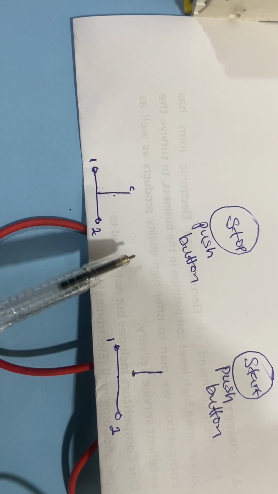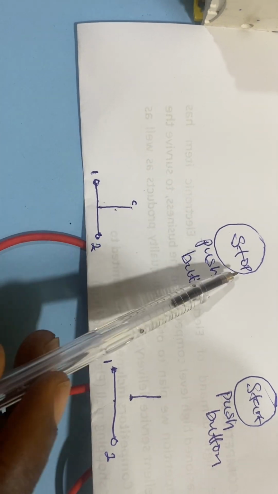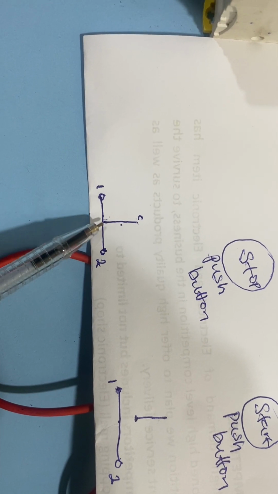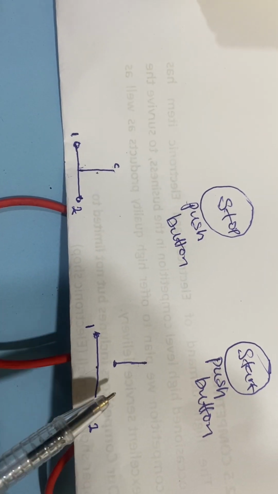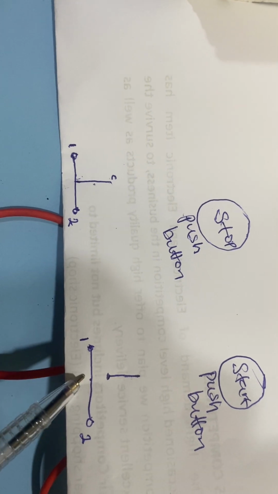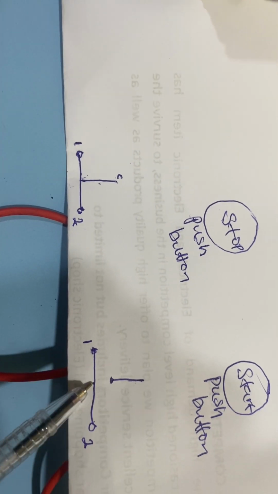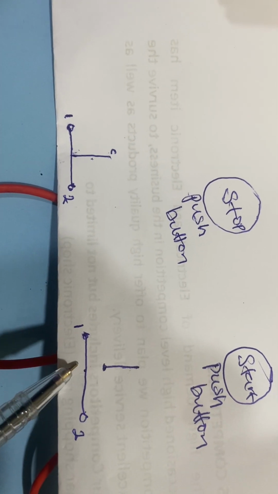At initial condition, the stop push button is always closed, but when pressed, it opens the circuit. But the start push button is always normally open at initial condition until it is pushed down. That is when it closes the circuit. Otherwise, the circuit is always disconnected.